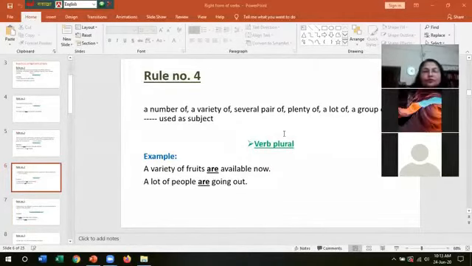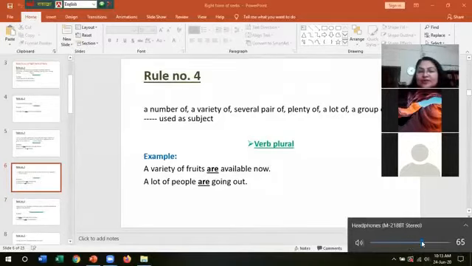Miss, can I ask a question about rule number 3? Yes, definitely. Carry on. Miss, what does many a mean? Many a. Actually, many a means many, but here in a different way. Many means many people or many things. But when we use many a, it becomes singular. Only one. Thank you, Miss.